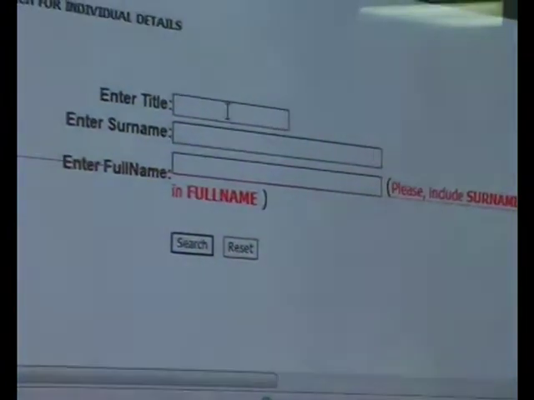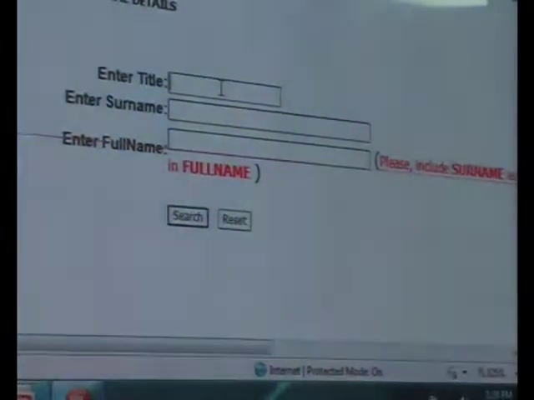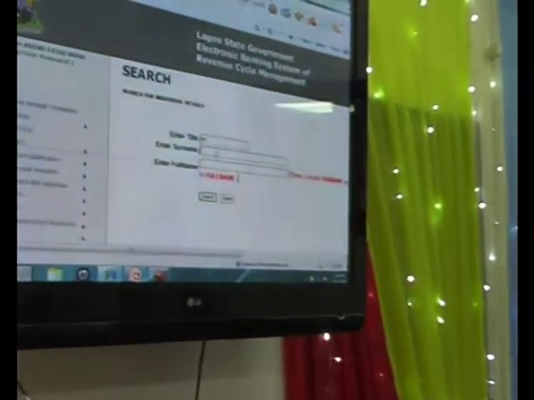All right. Now, we need to put in the information of the person we are searching for, because you can't just search without details. Can we search without details? Of course not, so we need information to do our search. Part of the information we need is the title of this man, if it's a Mr. or a Mrs. Now, we need to know the surname. So what's the surname, sir?